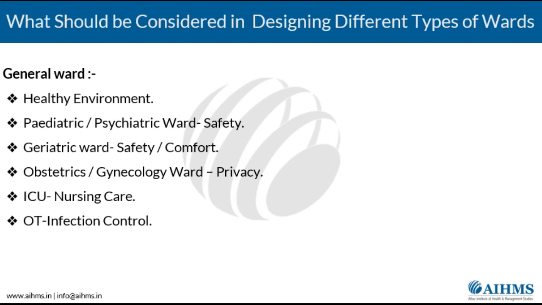Then, what are the various things that should be considered while designing different types of wards. We need to see that there has to be a healthy environment. When you are talking about a pediatric ward or a psychiatric ward, safety is of utmost importance. Similarly, for a geriatric ward, safety and comfort are very important. From an obstetric point of view, privacy is very important. From an ICU point of view, nursing care is very important. And from an OT point of view, infection control is very, very important. So these are the various criteria.